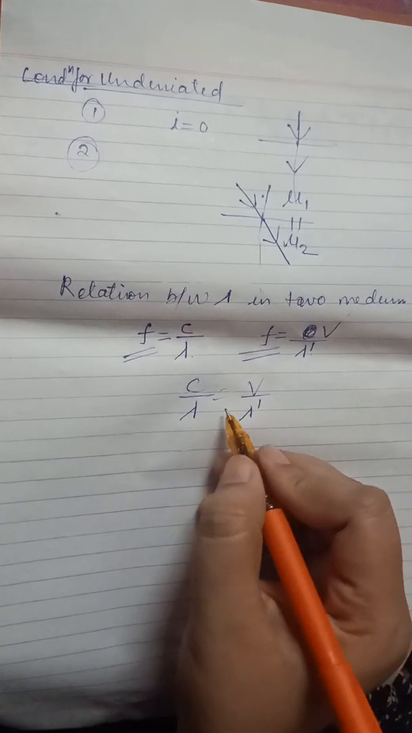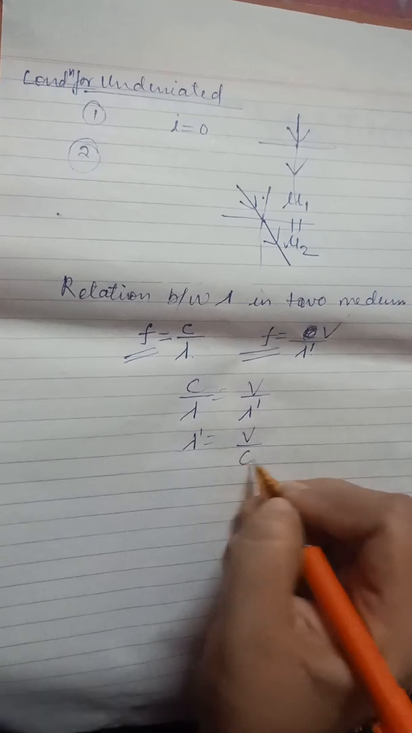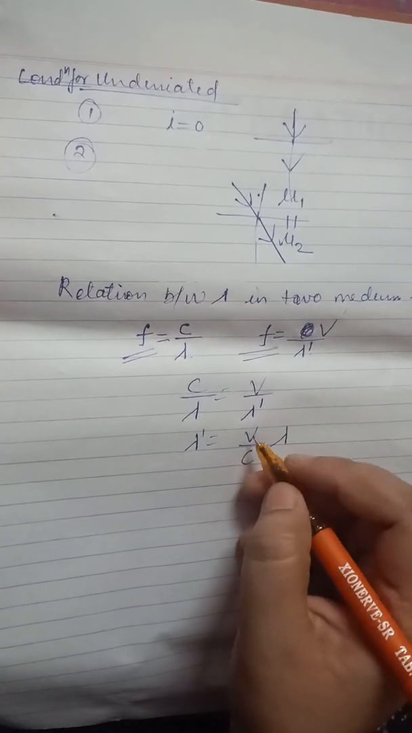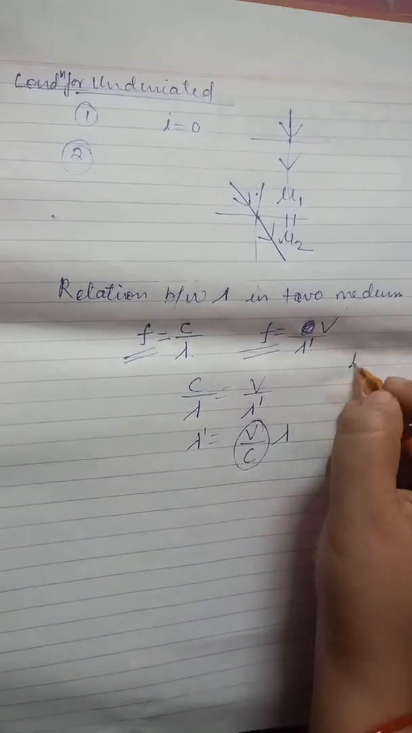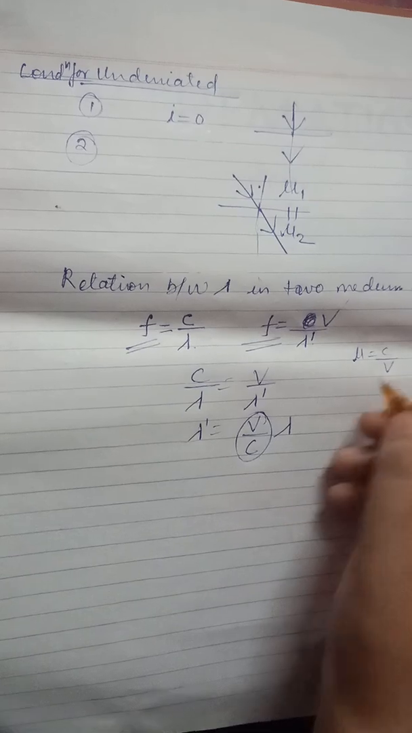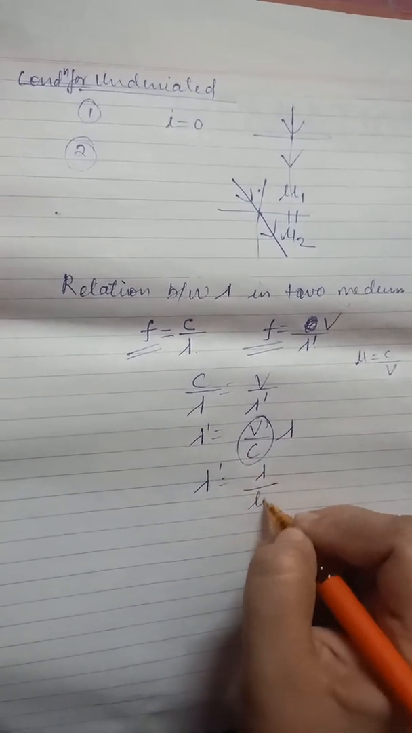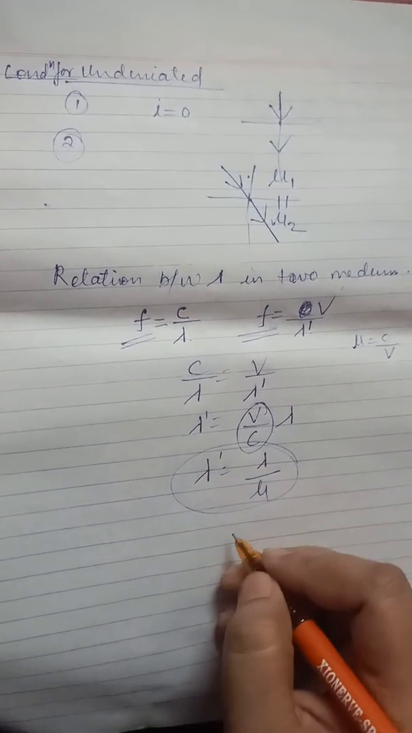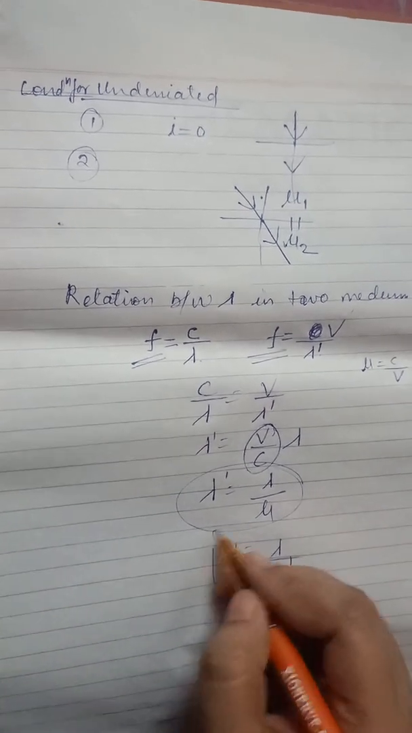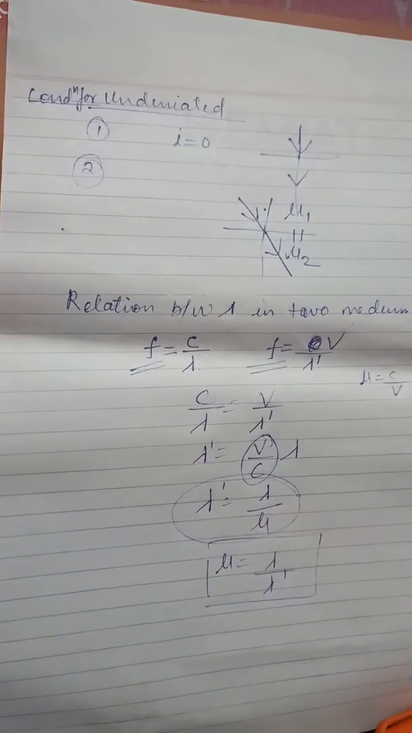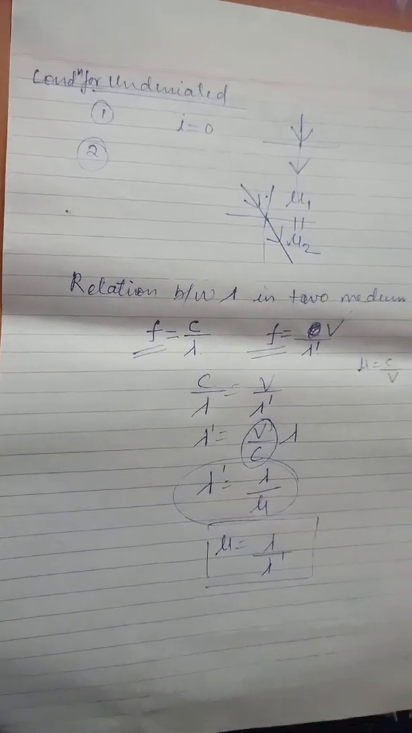So c by lambda is equals to v by lambda dash. So it will be lambda dash is equals to v by c into lambda. And c by v is mu. Mu is equals to c by v, as I explained in the definition. So v by c will be 1 upon mu. So it will be lambda by mu. So the formula will be mu is equals to lambda by lambda dash. This is the relation between the wavelength of the two medium and refractive index.